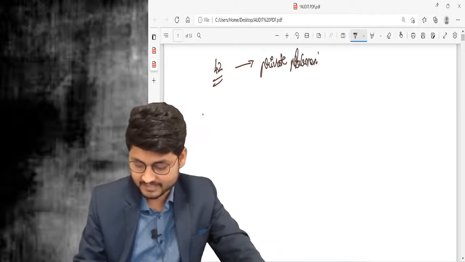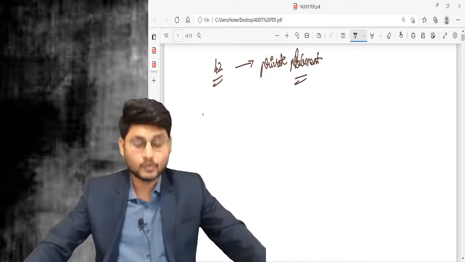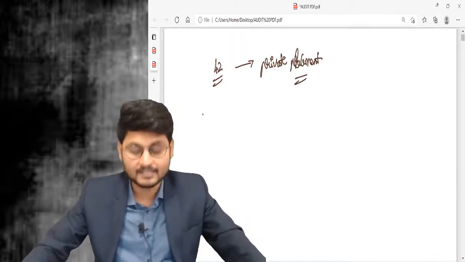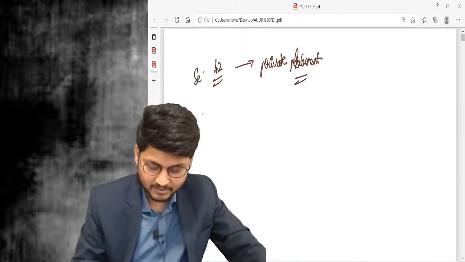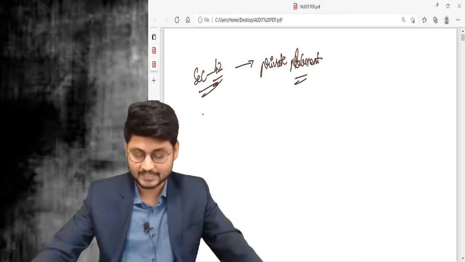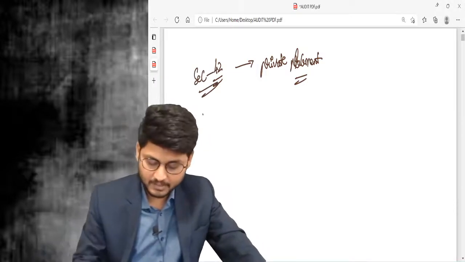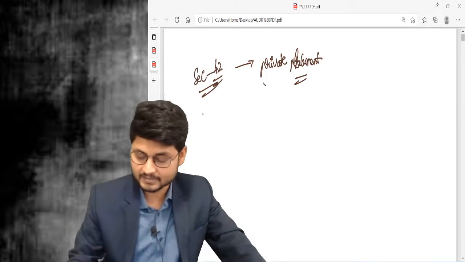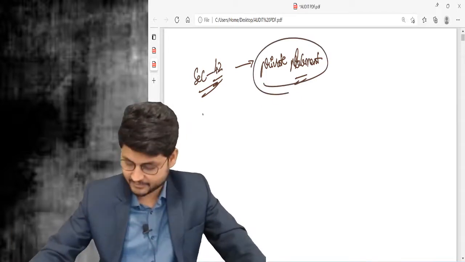It is an important section. Around 4 to 5 marks may come from this particular section. It is an important section from the chapter called prospectus, chapter number 3. Now let us start with private placement.